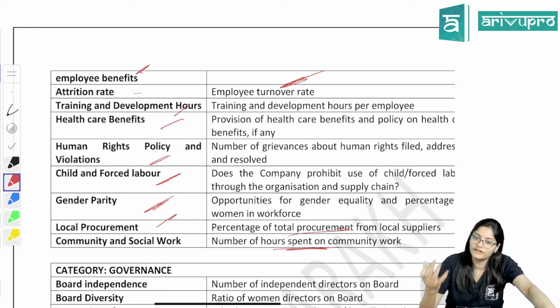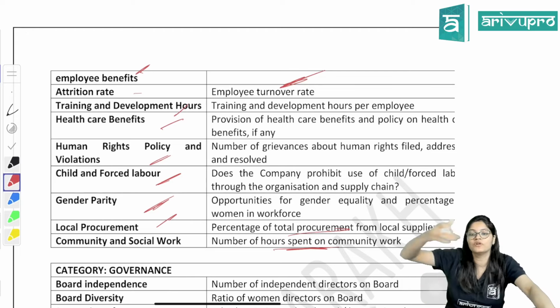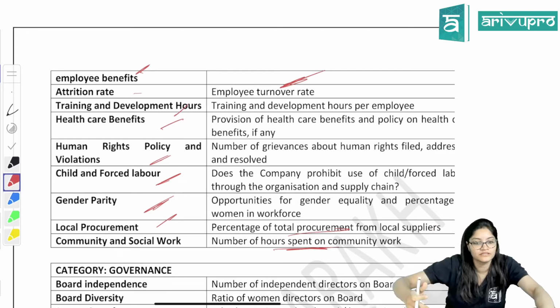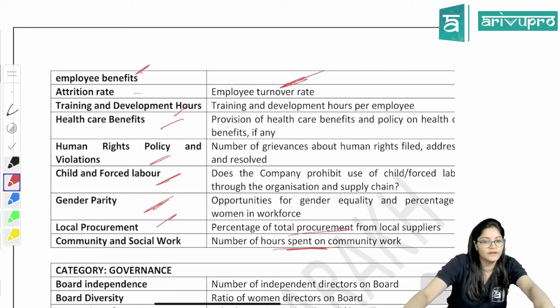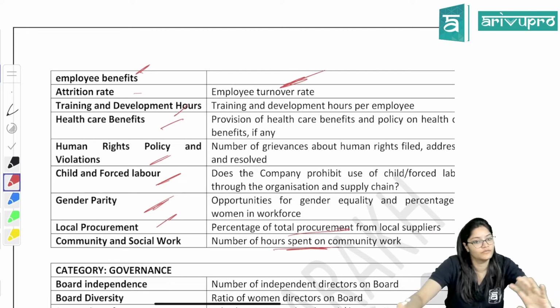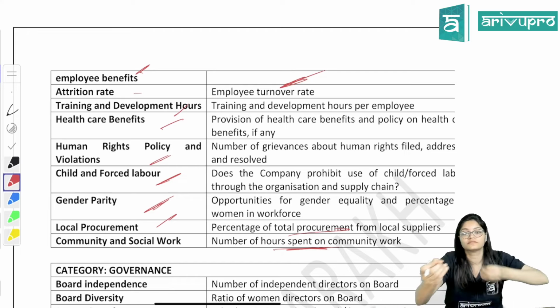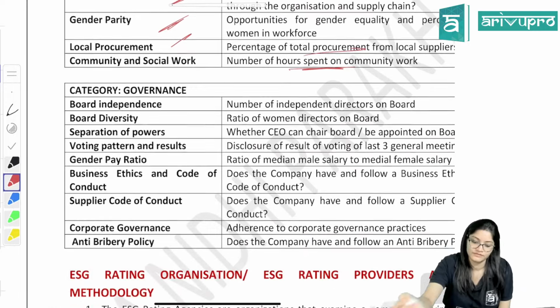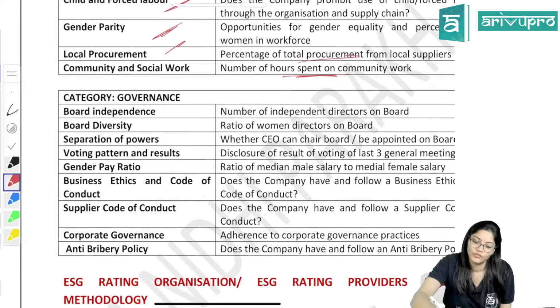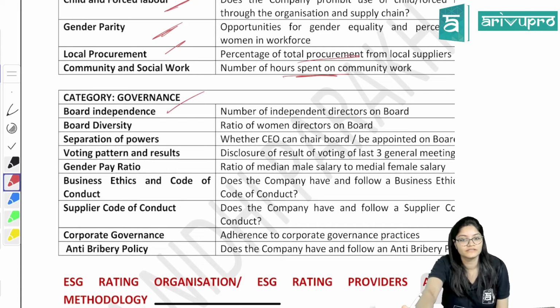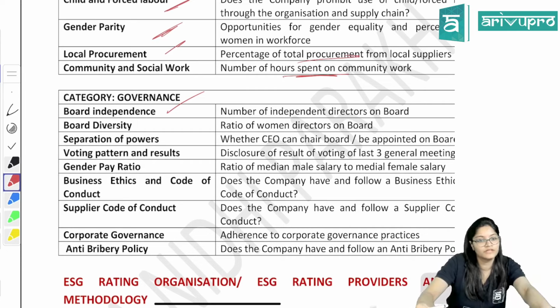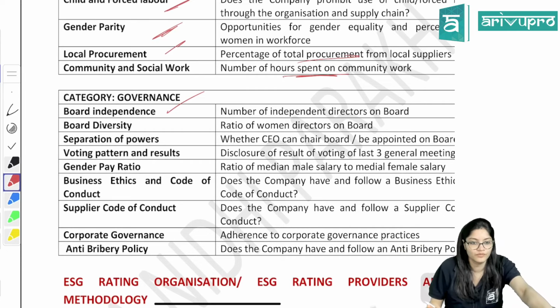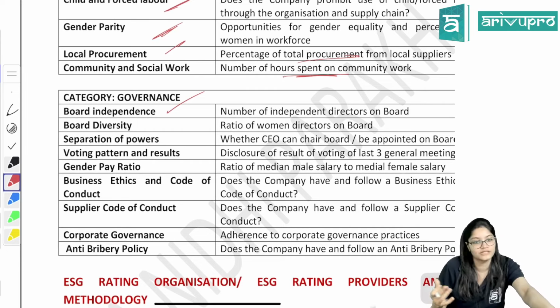Then governance. Now governance, ma'am, we already know is how the company is managed internally. The board: whether the board is independent, what is the board constitution, how many members are there, whether they have qualifications or not. That is all governance. So let's come here, governance. Board independence, number of independent directors. And we have seen that different committees have different criteria. Minimum 3 directors we want, minimum 50% we want, right? So is it there or not?